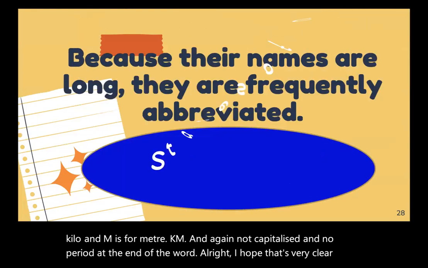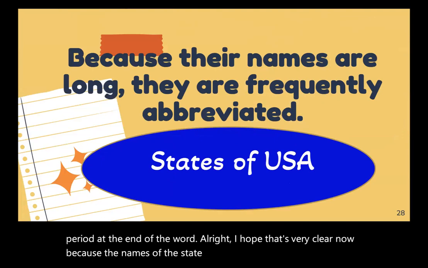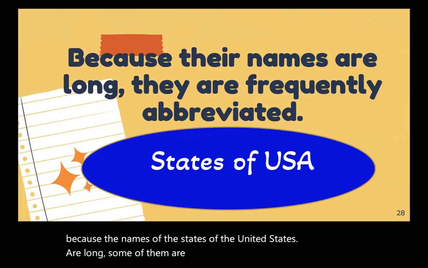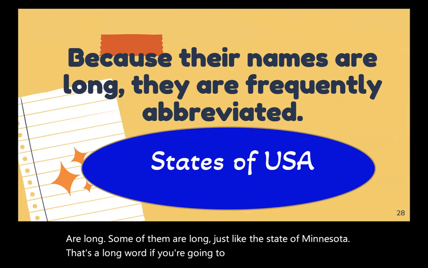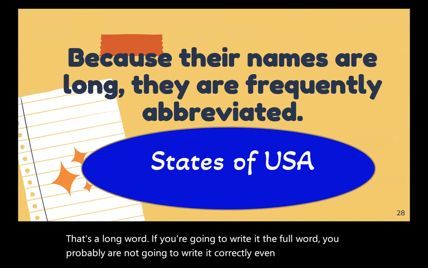Now, because the names of the states of the United States are long, some of them are long, just like the state of Minnesota. That's a long word. If you're going to write the full word, you probably are not going to write it correctly. So they are frequently abbreviated.